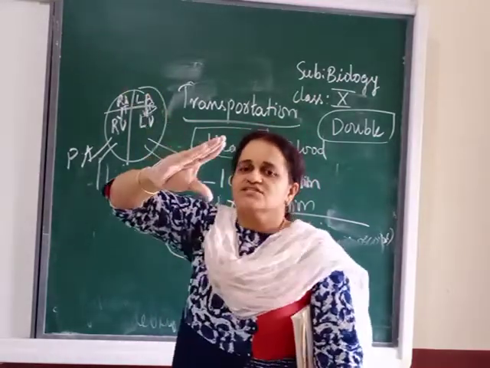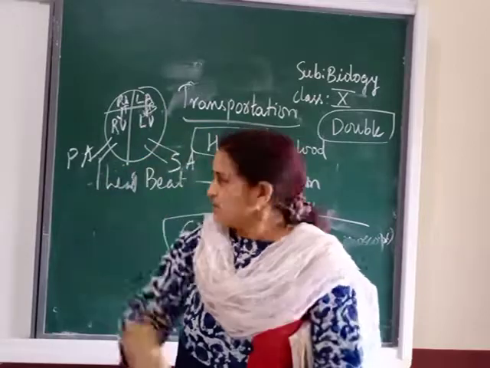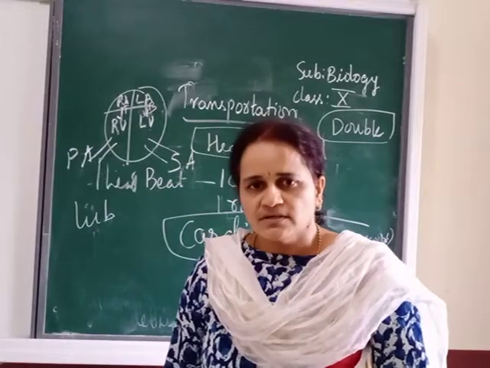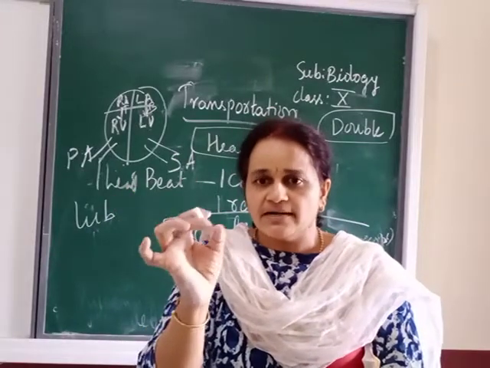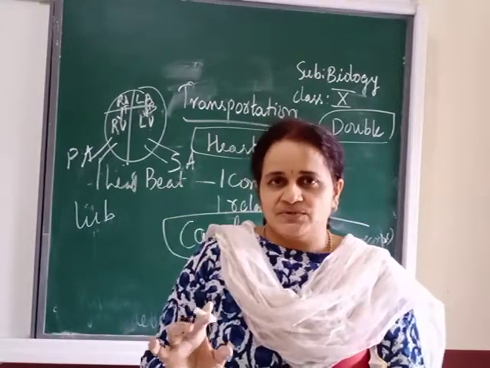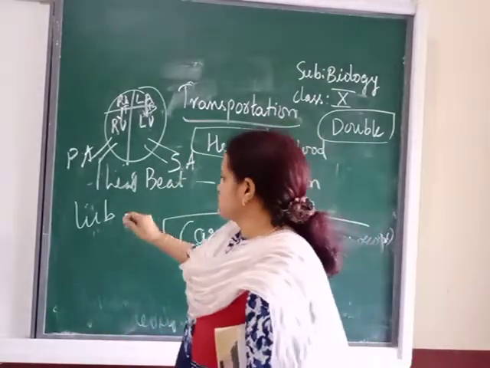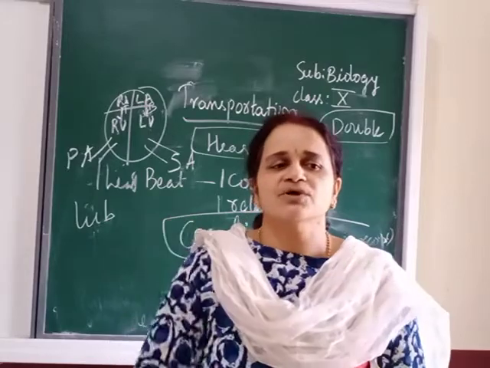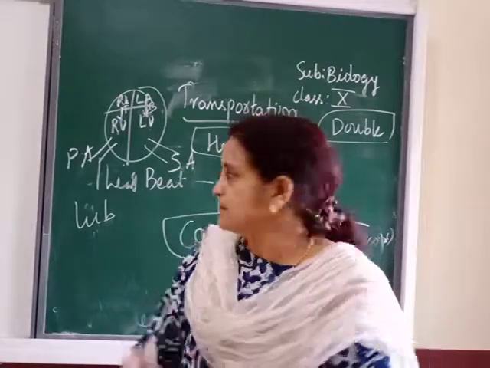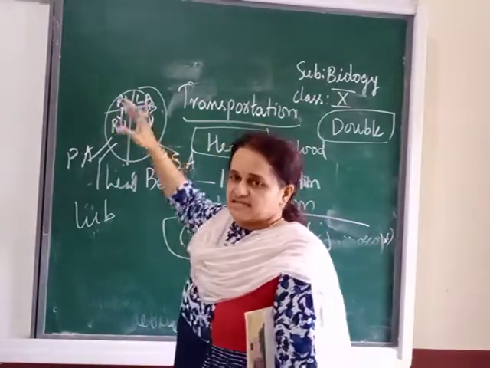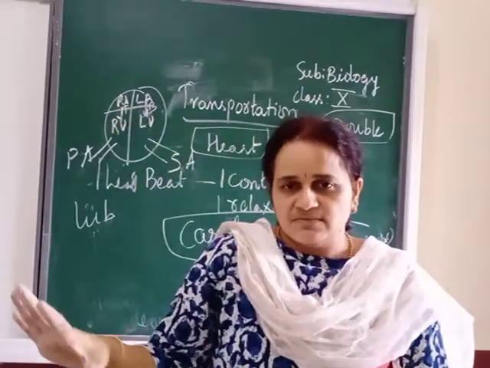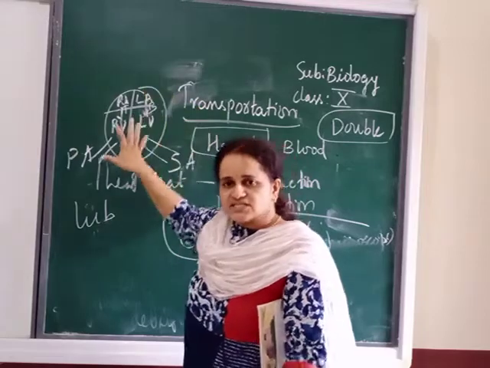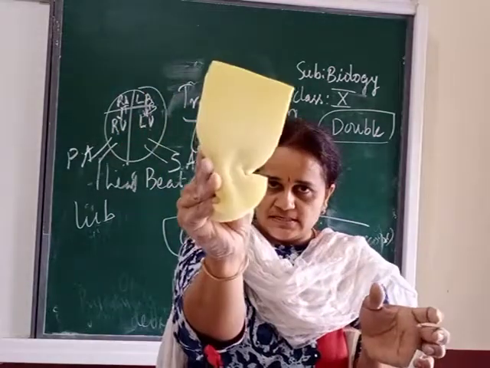So the valves will close, and then you will get the first sound, that is lub. You have heard the lub and dub sound of the heart. The lub sound is coming because of closing of which two valves? Tricuspid and bicuspid. And why is it closing? To prevent the backflow, before the next contraction of these ventricles.